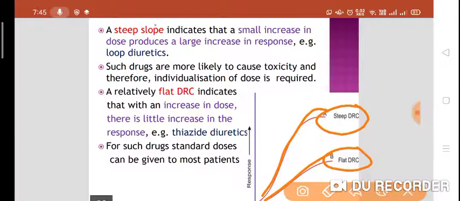What does the steep dose response curve indicate? If you increase the dose of a drug slightly, there is a rapid, large increase in the response, for example in the loop diuretics. Such drugs are more likely to cause toxicity, and that's why we need individualization of dose.